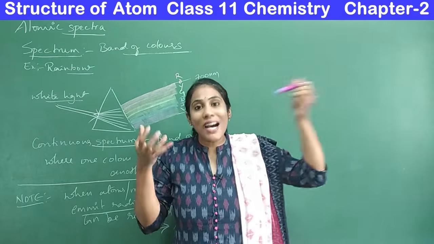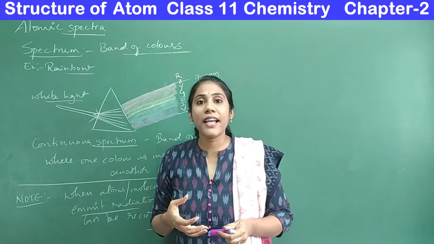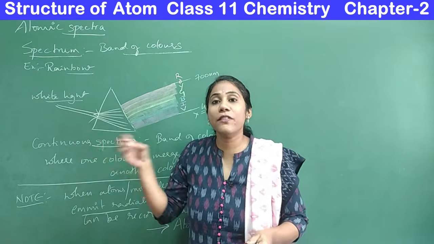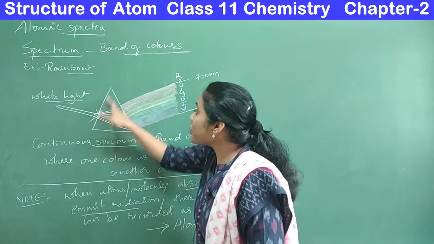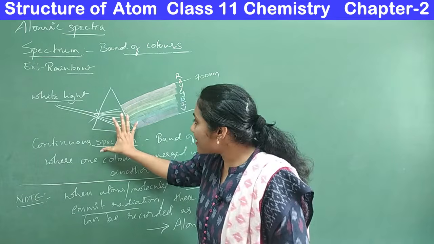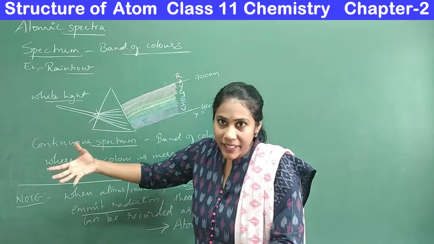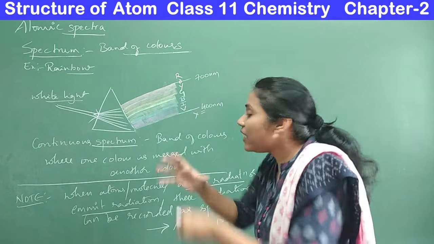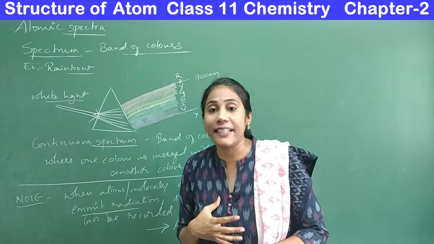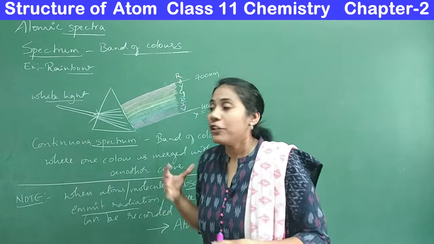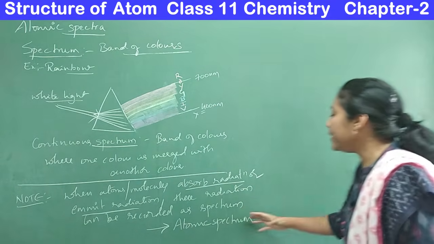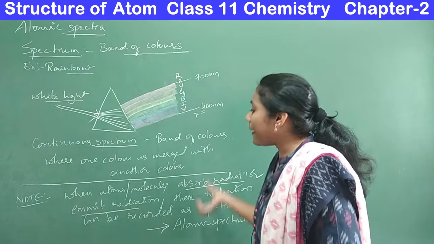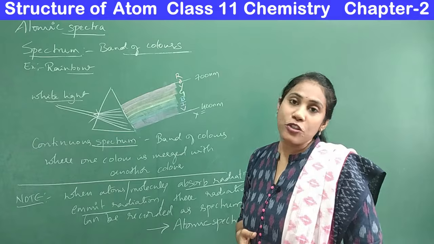Or when you take hydrogen gas and you pass some electricity onto it, hydrogen gas will give you some radiations. When you pass those radiations through a prism, which only splits the radiation, you will observe a certain band of colors on a photographic detector or screen. Such a spectrum we call an atomic spectrum. Clear? Even atoms and molecules can give a spectrum.